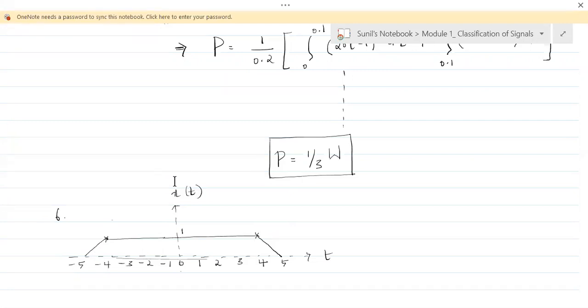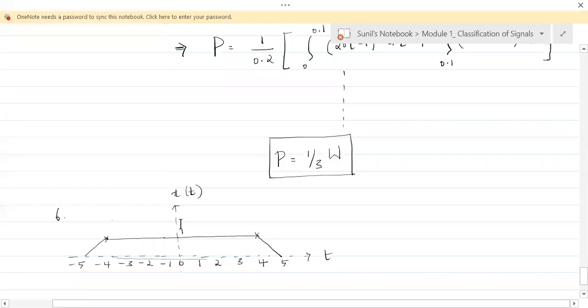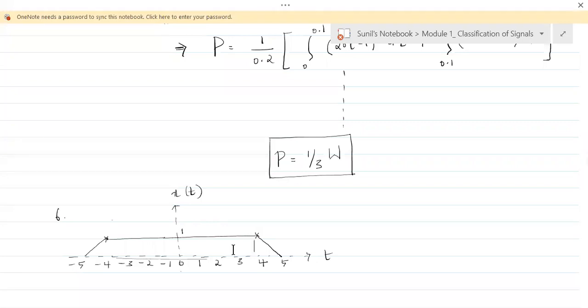Seeing the length, one thing can be understood, that it is a finite length signal. And no power signal can be a finite length signal. All power signals are infinite length signals. So it is not a power signal. But if it is not a power signal, we have to test whether it's an energy signal. For this to be an energy signal, it has to be non-periodic and deterministic.